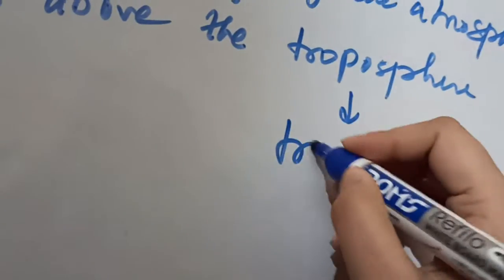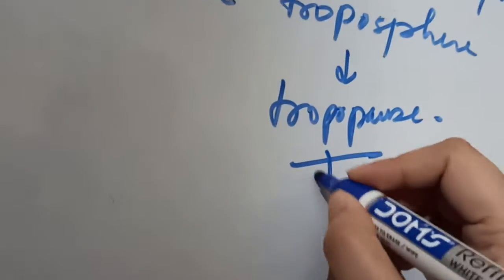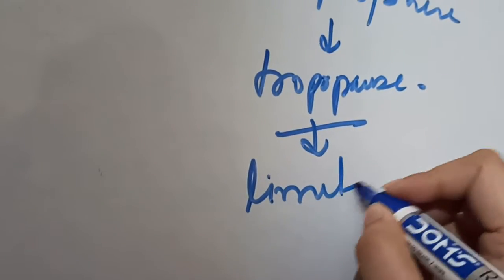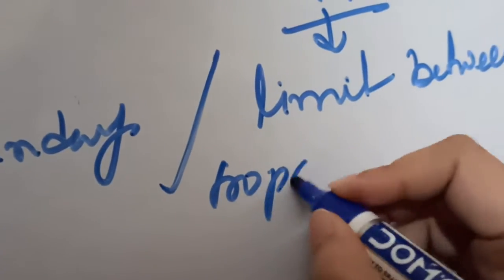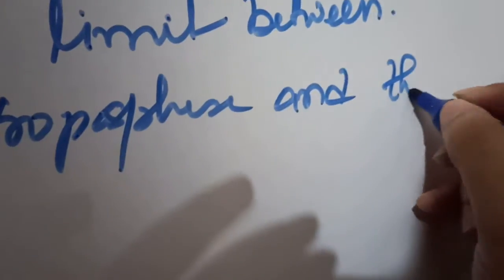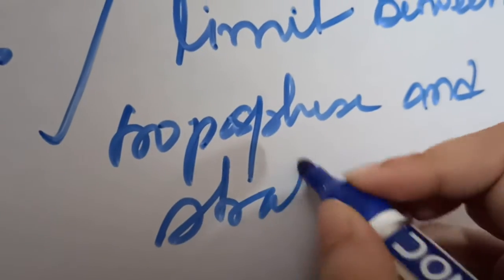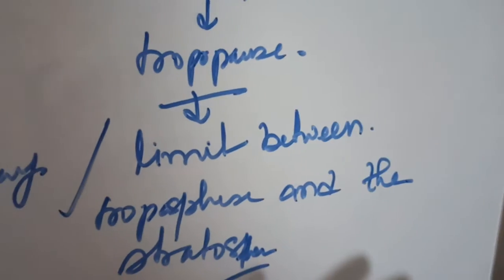It means above the troposphere we have the tropopause, and the tropopause is the boundary between the troposphere and the stratosphere. So it acts as a boundary.